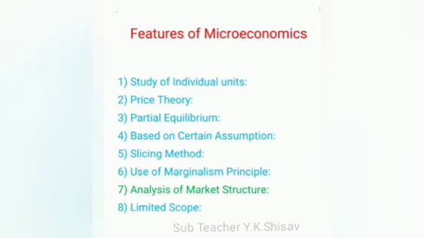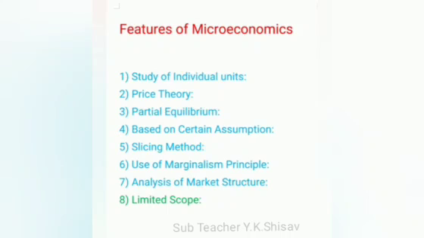So microeconomic analysis is different from market structure. And the last point is limited scope. The scope of microeconomics is limited to only individual units.